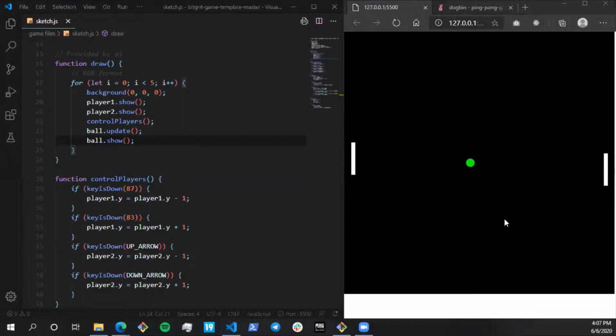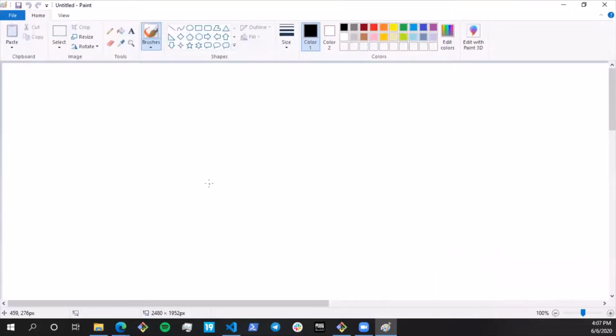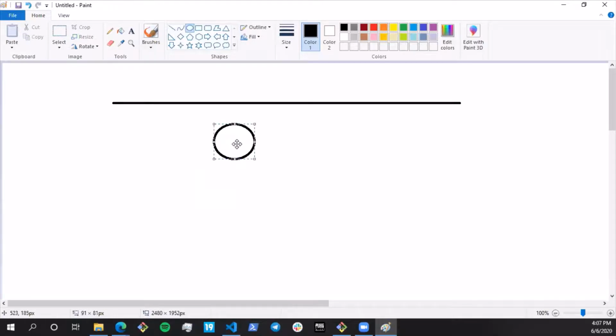I can understand that the section where I taught the minus diameter by 2 logic wasn't really clear. So let me try it out in Paint and do it properly. Let's say this is the edge of the screen, and this is the ball. The ball is going like this. This is the center of the ball, the X and Y of the ball.